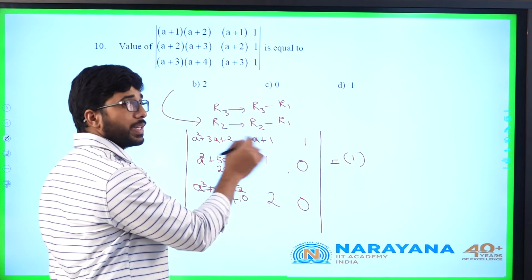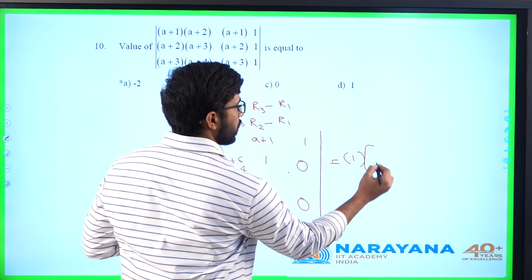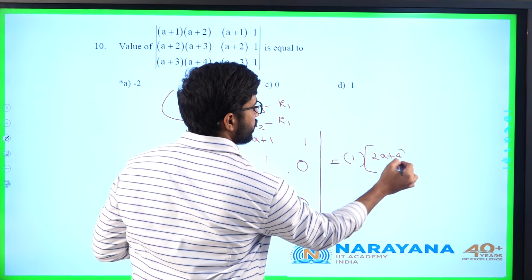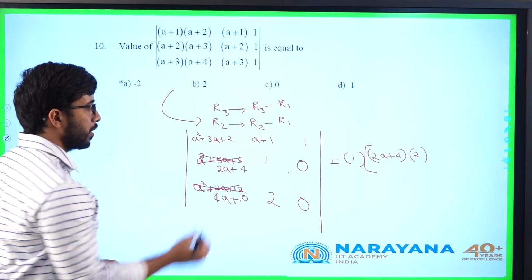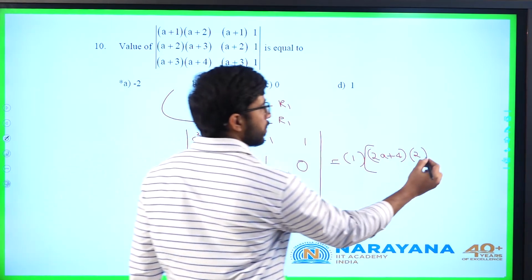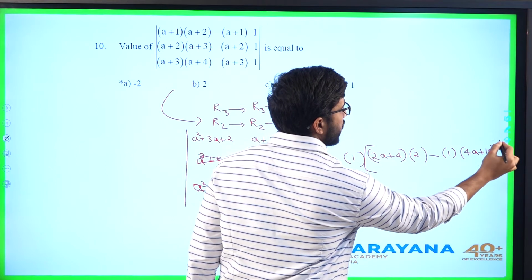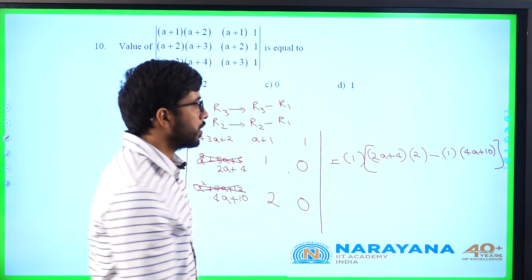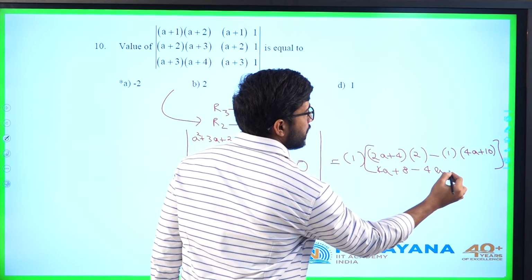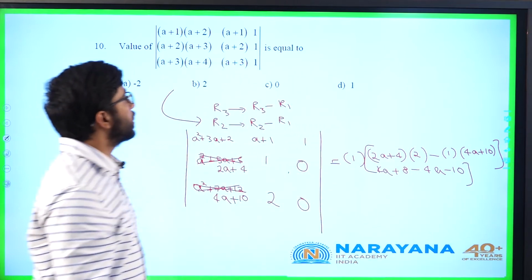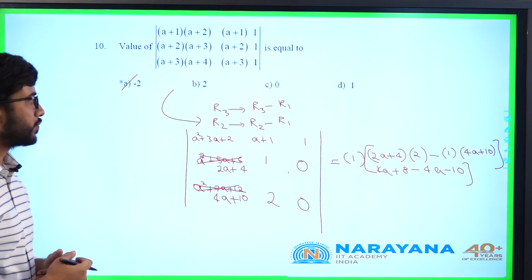1 into, sign is positive, minus plus minus plus, 1 into 2a plus 4 into 2, minus 1 into 4a plus 10. Check it, what will happen? 2a into 2, 4a plus 8 minus 4a minus 10. 8 minus 10, the value is minus 2. Simple question.